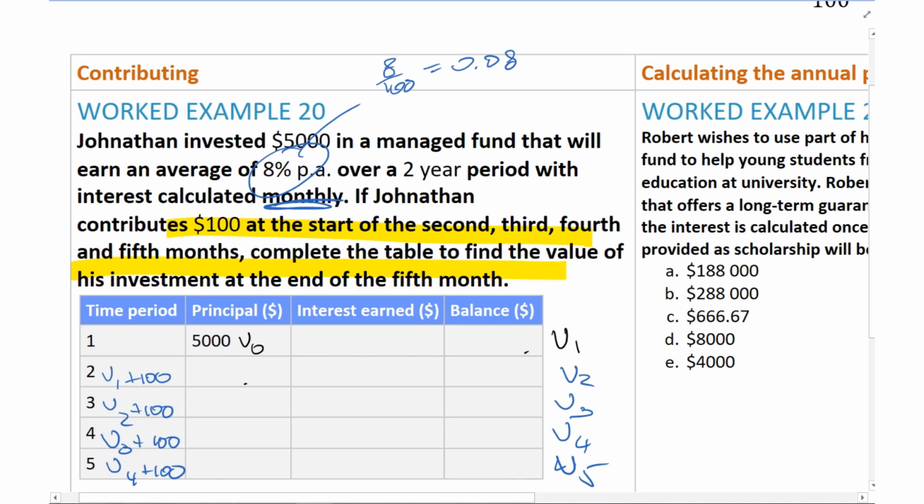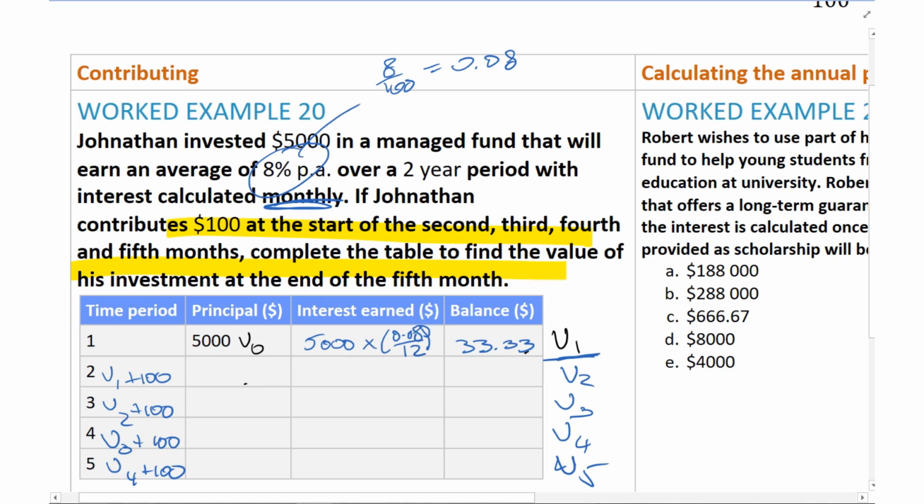So I'm going to go V0, that's 5,000 times 0.08 divided by 12, because that's 12 months. That will give me $33.33. Okay, so now that's my V1.